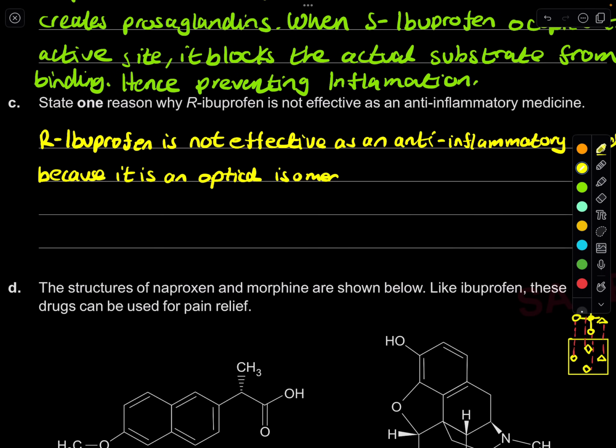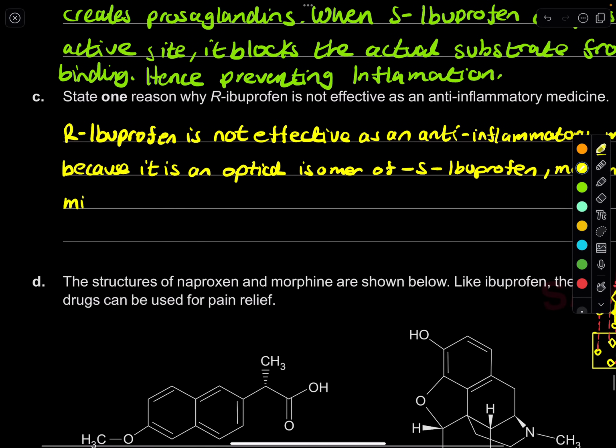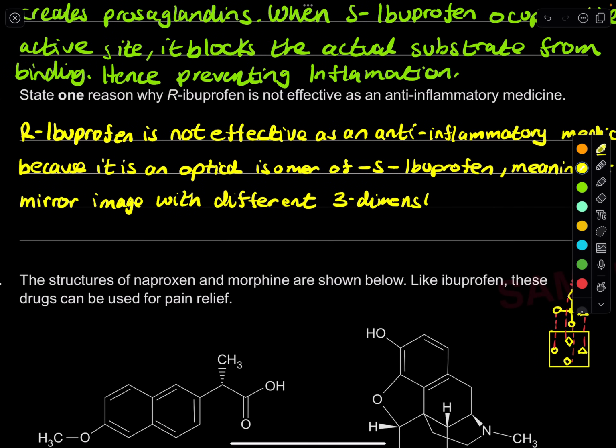So optical isomer of S-ibuprofen. Meaning it is a mirror image with different three-dimensional, I want to say 3D, but I think that's not very dimensional, structure.